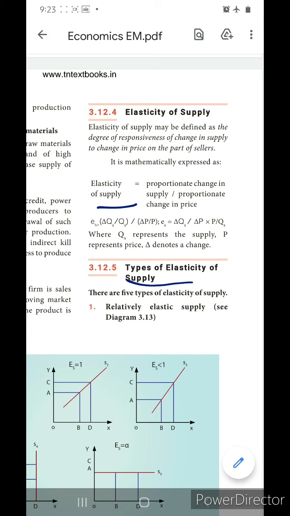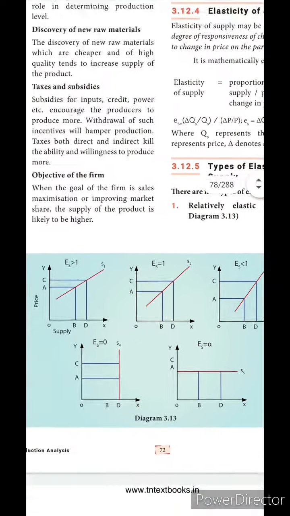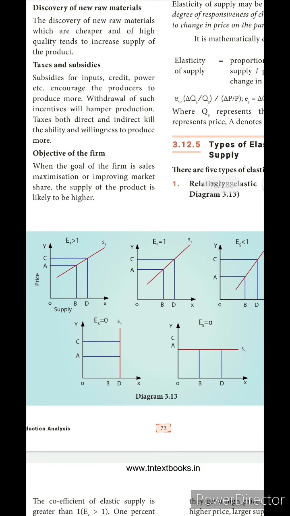Next we will move on to the types of elasticity of supply. There are 5 types, isn't it? They have given the 5 types there: relatively elastic supply, unitary elastic supply, relatively inelastic supply, perfectly inelastic supply, perfectly elastic supply. Everything is given here, and from the diagram itself we may know that. First, relatively elastic supply. Relatively elastic supply means the elasticity of supply will be greater than 1.